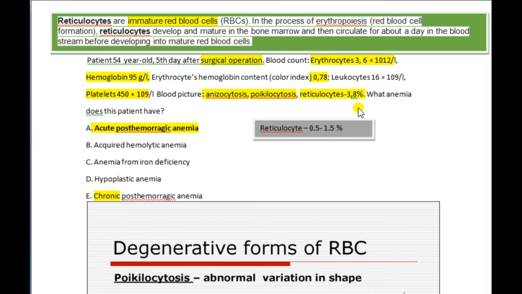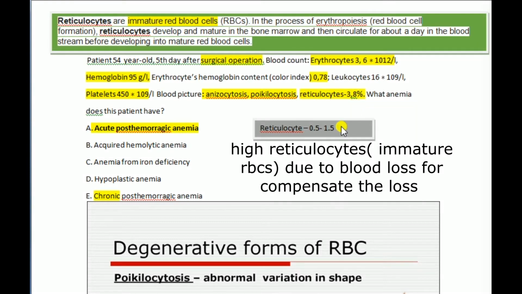When patients undergo a surgical operation, internal hemorrhage can happen. So the fifth day shows acute post-hemorrhagic anemia, post-hemorrhagic means after a bleeding, and anemia means the erythrocytes are low. Reticulocytes show the bone marrow producing a high amount of reticulocytes, immature red blood cells. Normal variation is 0.5 to 1.5%.